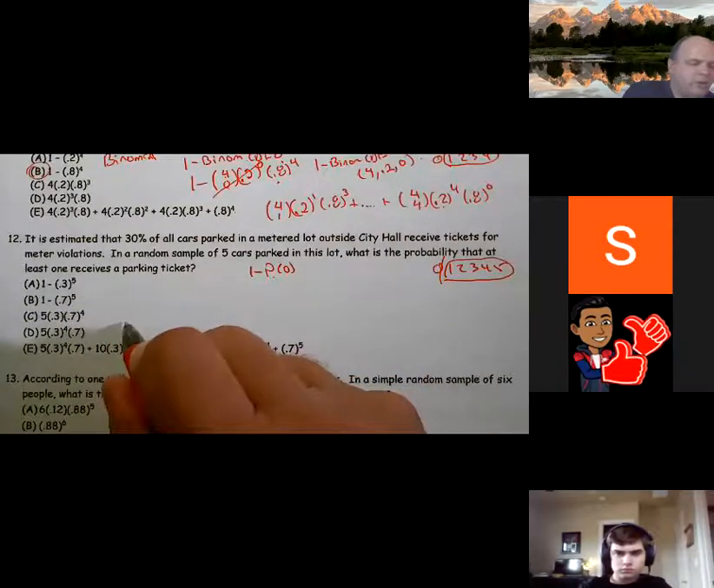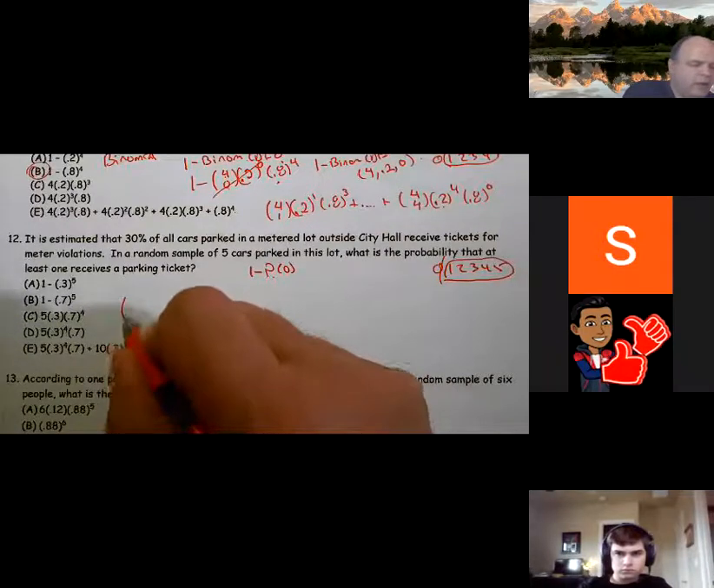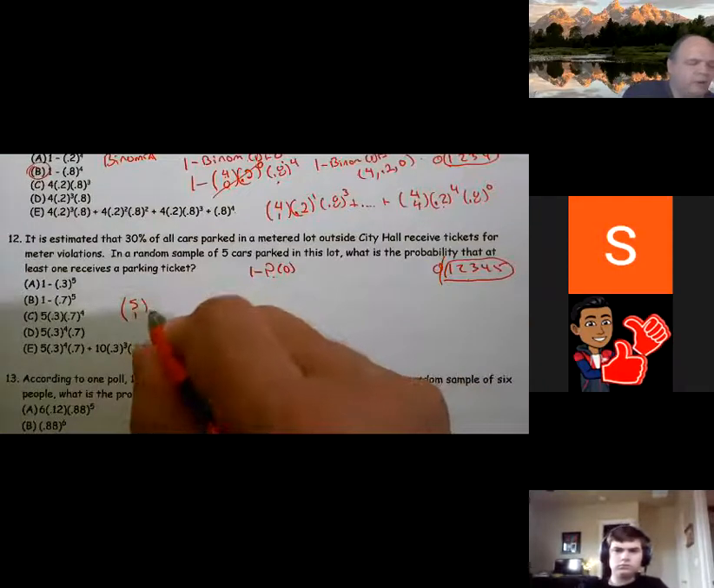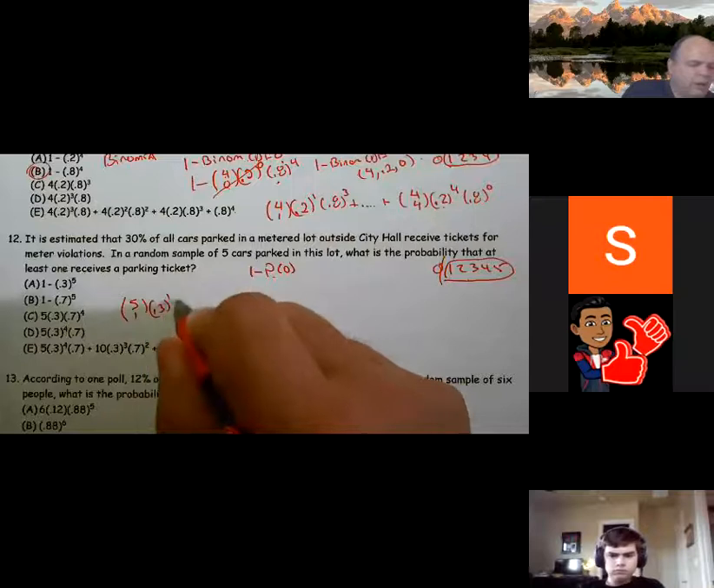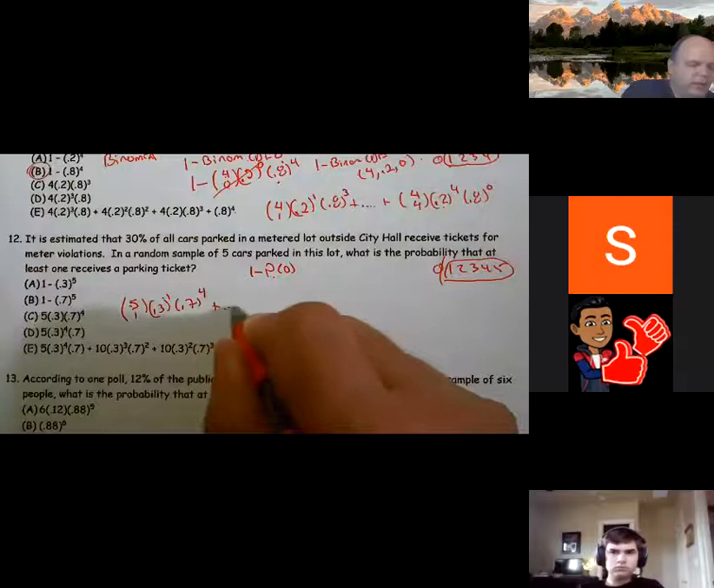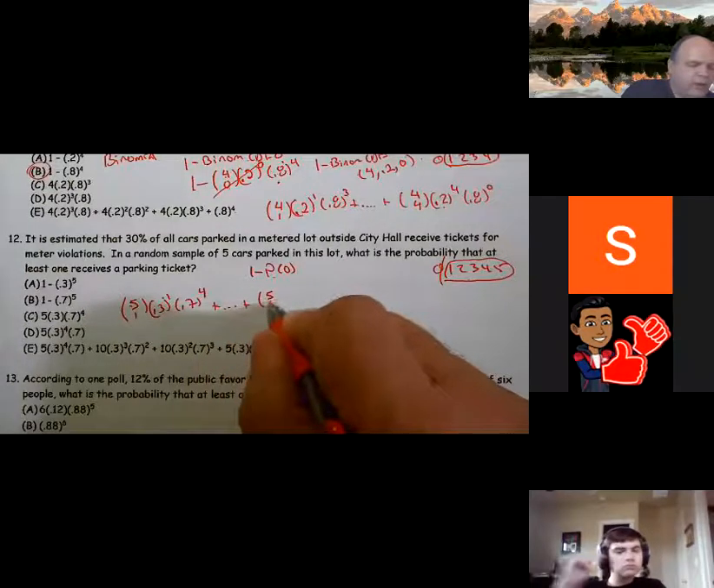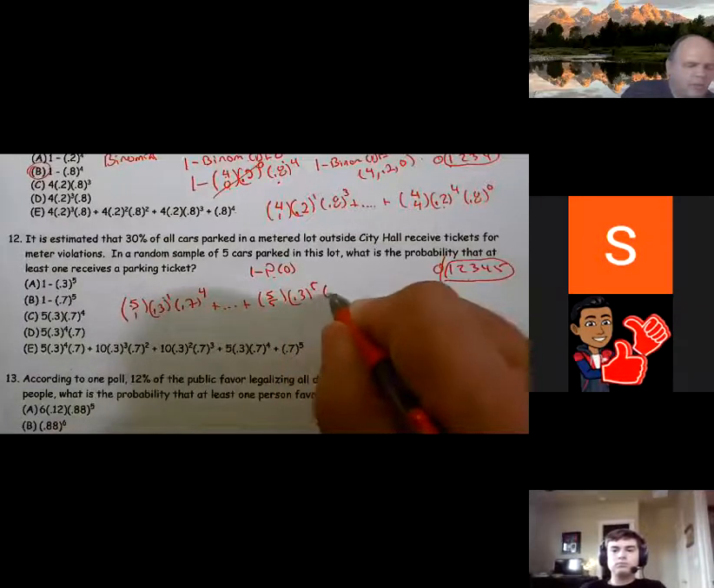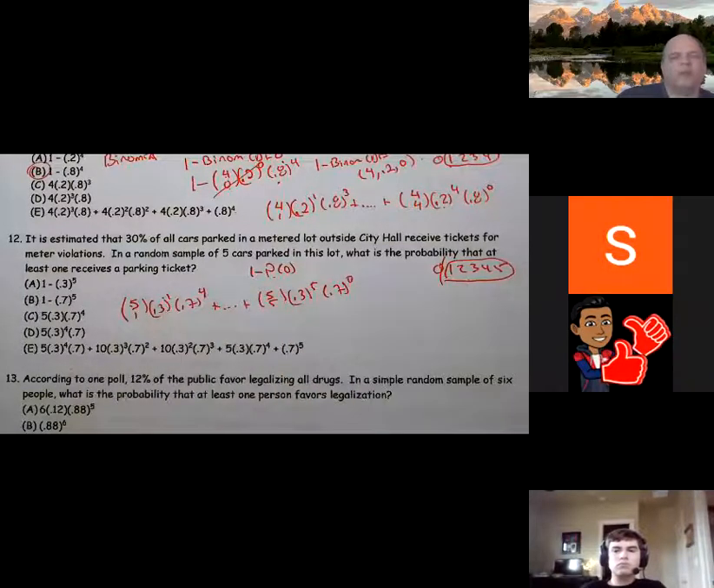Using the binomial, you would have done this. We have 5 choose 1, because the PDF of 1 plus the PDF of 2 plus the PDF of 3. 5 choose 1, the probability was 0.3 to the first power, 0.7 to the 4th, since 5 minus 1 is 4. Plus dot dot dot plus 5 choose 5, 0.3 to the fifth, 0.7 to the 0. All right, so that would be the way if I actually had to calculate it out using the binomial.